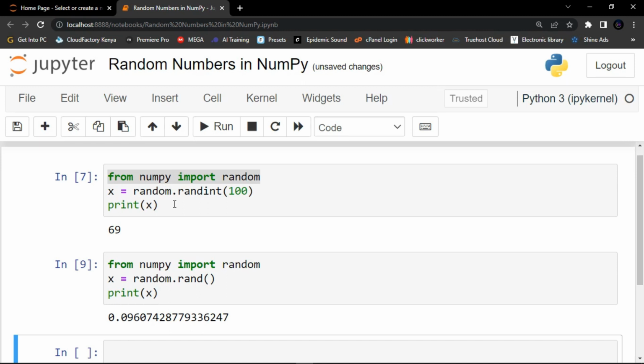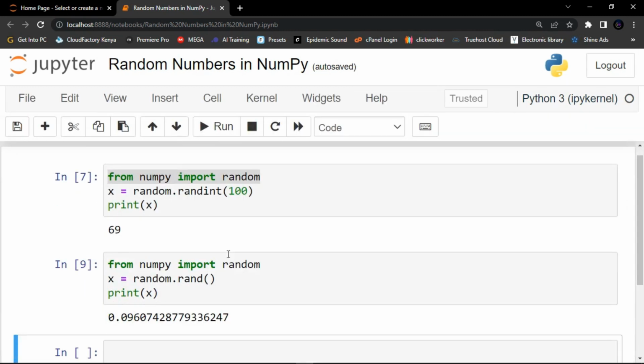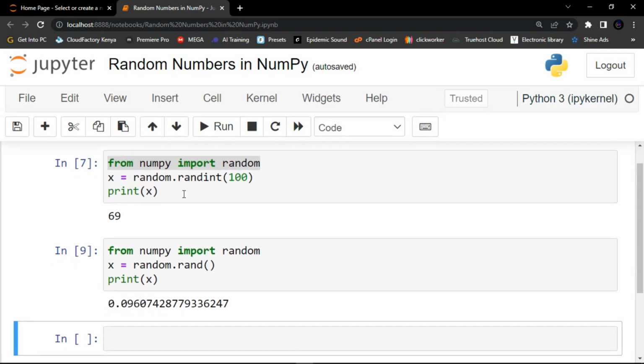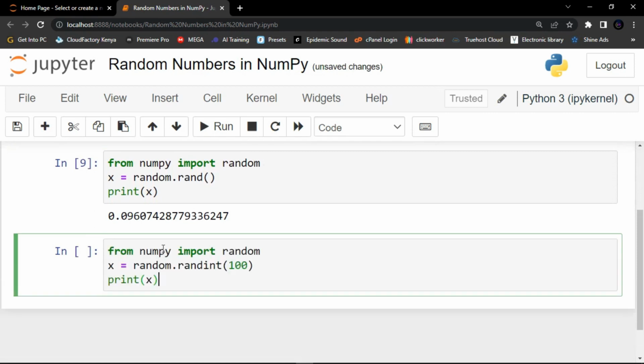Now let me show you guys an example of how to generate a one-dimensional array containing 5 random integers from 0 to 100. So let me just copy these lines of code. Then in this new cell, guys, here I'm gonna add another parameter, and then I'm gonna say size, then assign it perhaps 5, or whichever number you have.